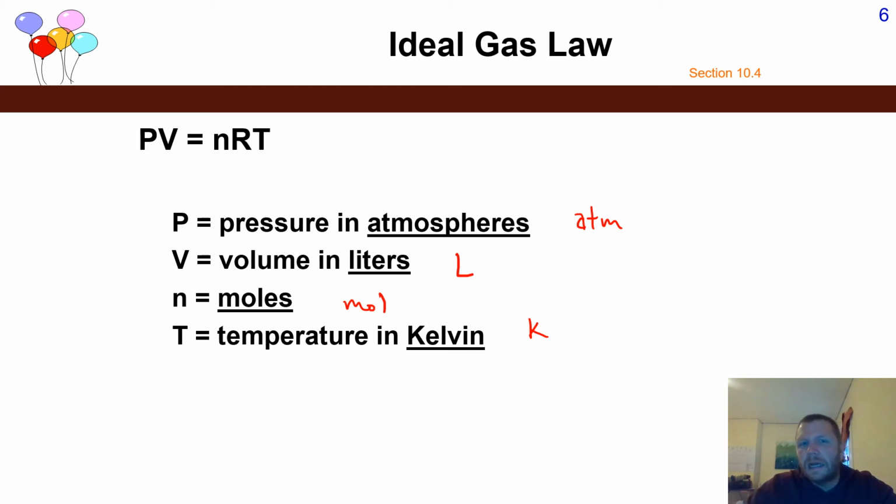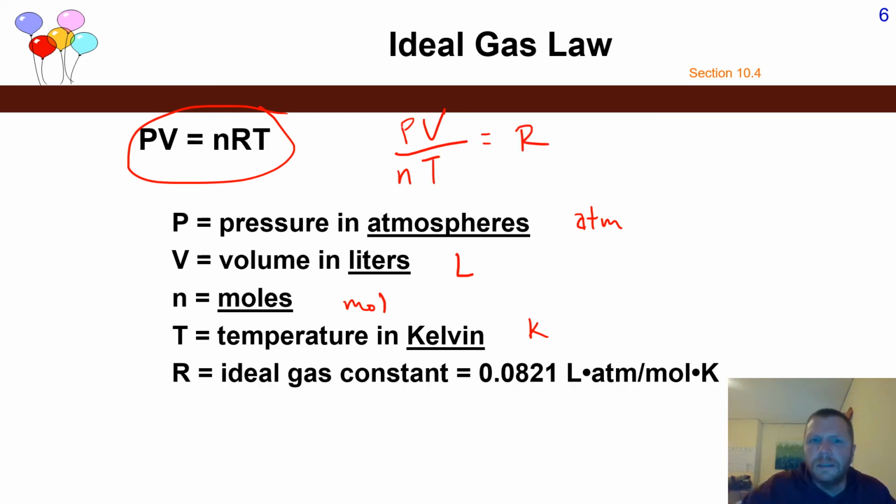One way that I think is helpful to remember these units is to rearrange this equation so that PV is divided by nT, leaving behind R. R is the ideal gas constant. The units for R are liters times atmospheres divided by moles times Kelvin. Now let's look back at our equation, PV divided by nT.